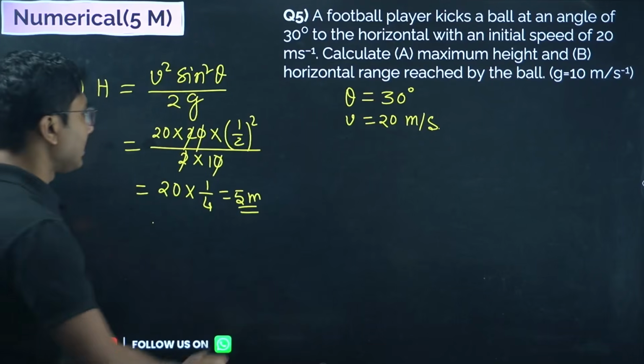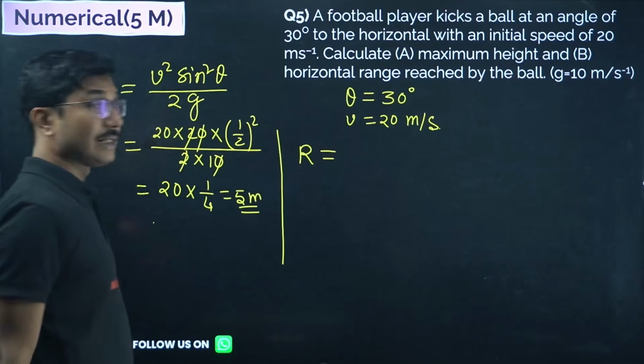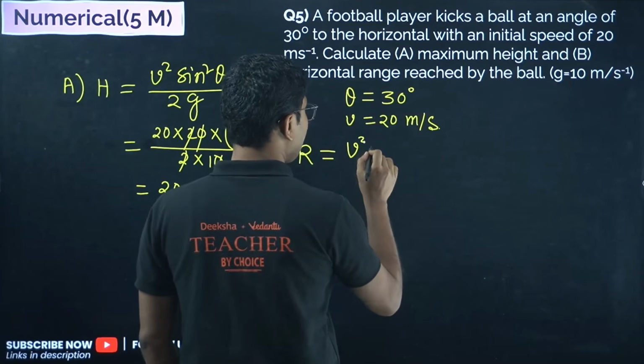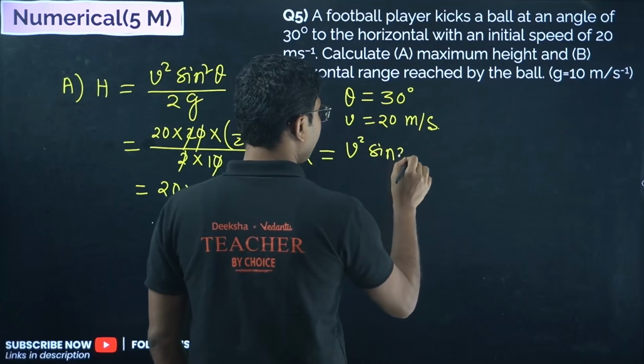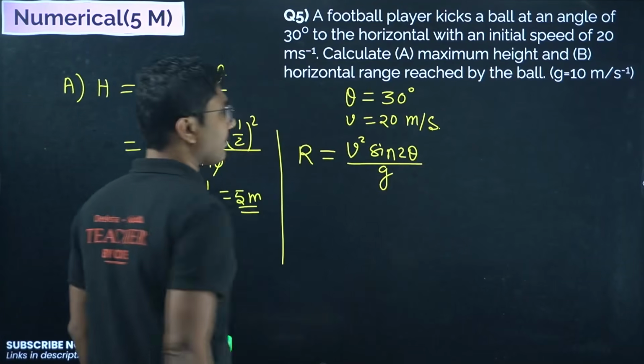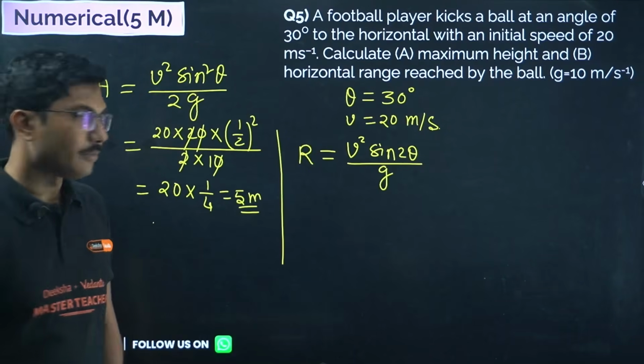What about horizontal range? Horizontal range r is given by, by the way, in the derivation I missed it, horizontal range is maximum at 45 degrees, v squared sine 2 theta by g. So not only the derivations but also the formula you have to remember.